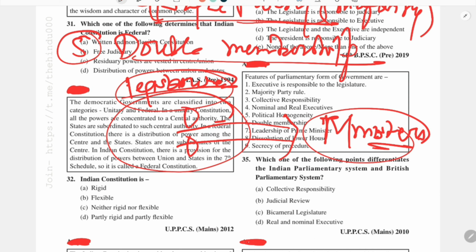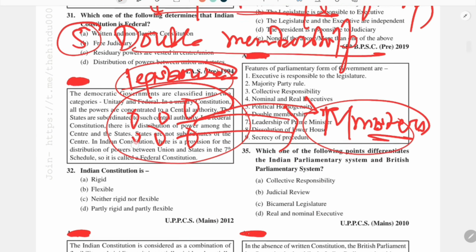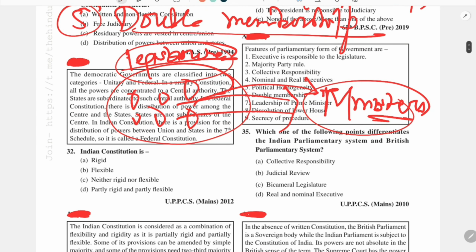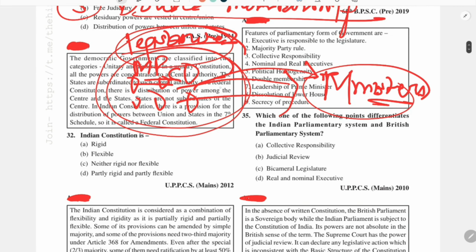So these people from the Lok Sabha are made ministers. On the one hand they are part of the legislature, they are MPs while they sit in the parliament, but some of them are also elected as ministers, so they are also part of the executive.